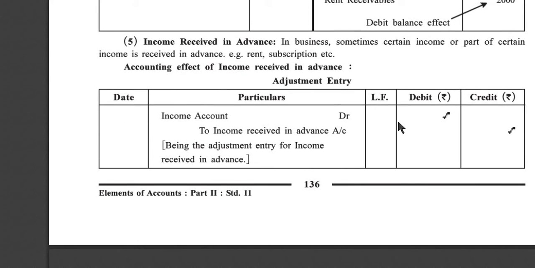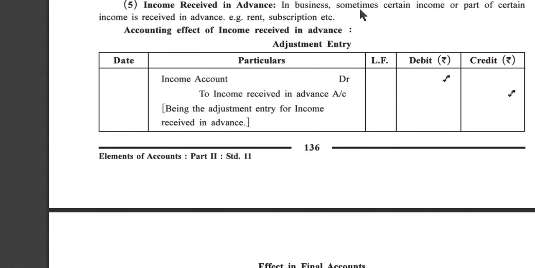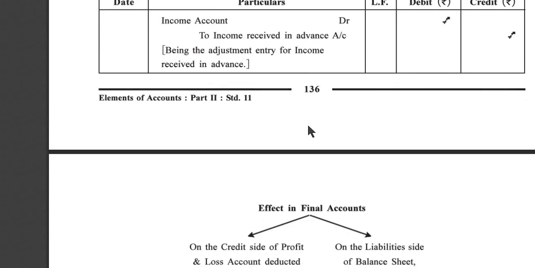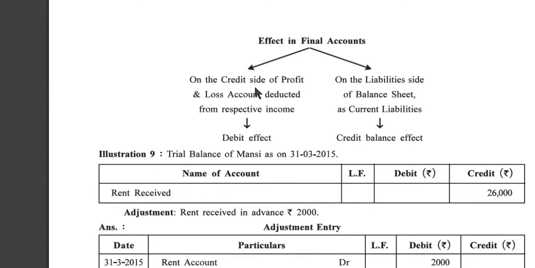Now fifth adjustment, income received in advance. In business, sometimes certain income or part of certain income is received in advance. As example, rent, subscription, etc. Accounting effect of income received in advance, adjustment entry: income account debit to income received in advance account, being the adjustment entry for income received in advance. Effect in final account: on the credit side of profit and loss account deducted from respective income, debit effect. On the liability side of balance sheet as a current liability, credit balance effect.